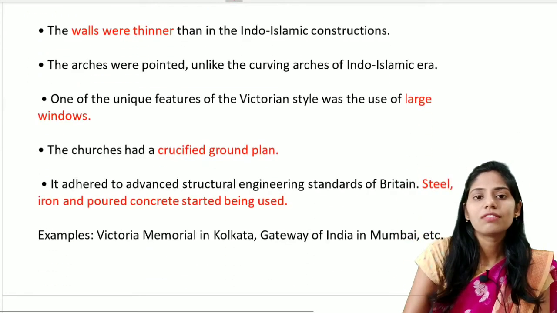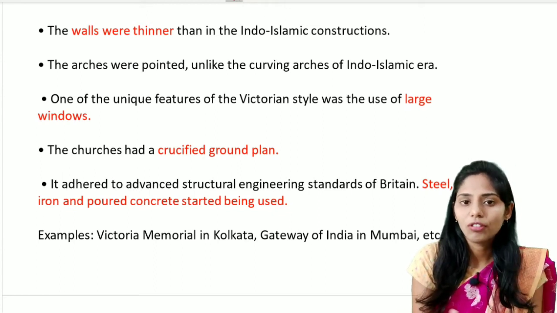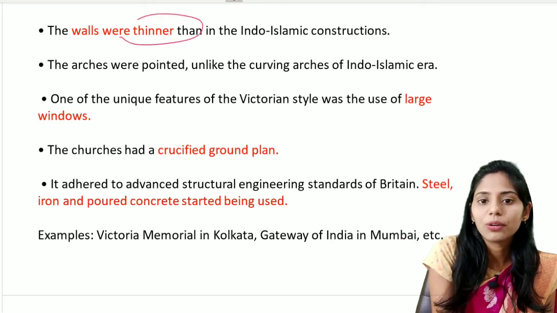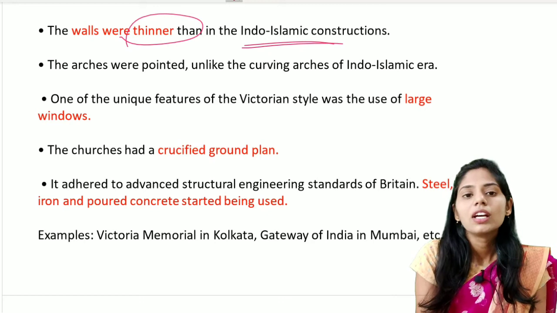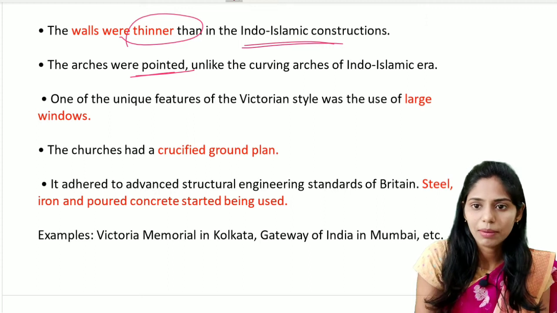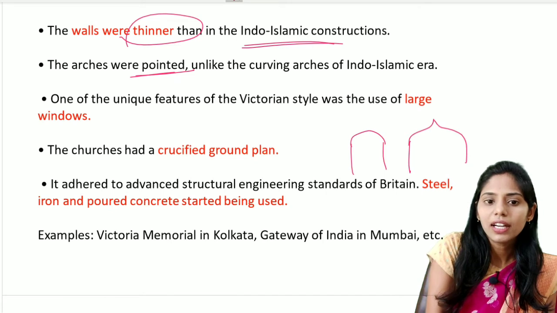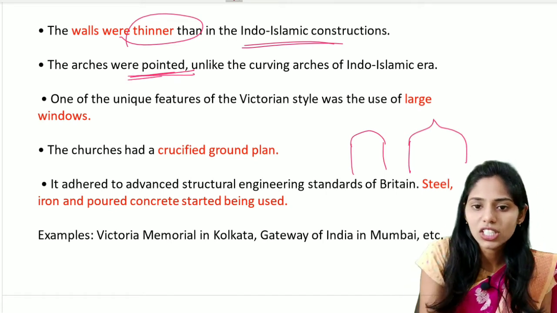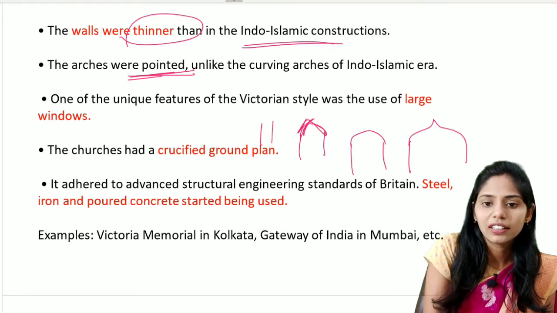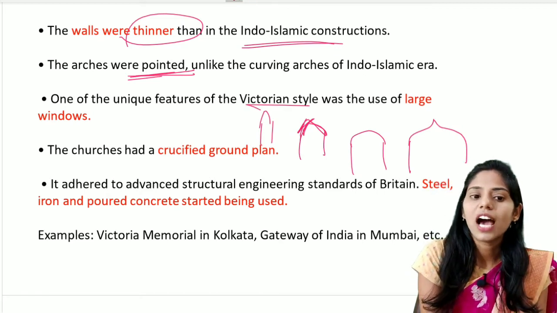The next important feature is that when we compare the architecture of this British time with the Indo-Islamic architecture, the Indo-Islamic walls are very thick. But in British architecture, the walls are thinner compared to the Indo-Islamic constructions. The second important one is that the arches were pointed, unlike the curving arches seen in the Indo-Islamic. That means in the Indo-Islamic we see arches like this, or like this. But in the British time, we normally see pointed arches like this. Okay. One of the unique features of this Victorian style is the large usage of windows.